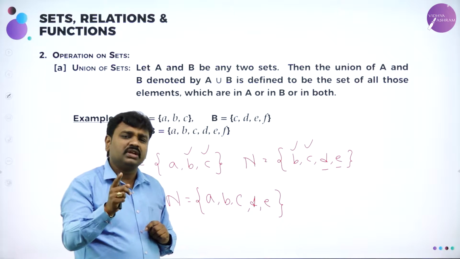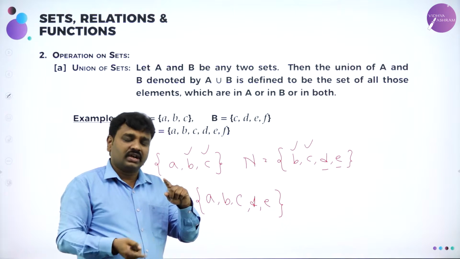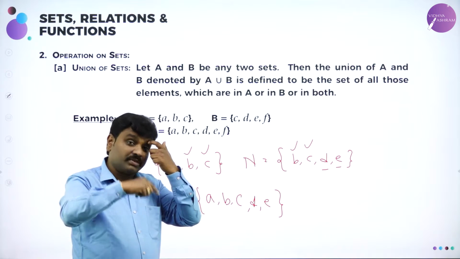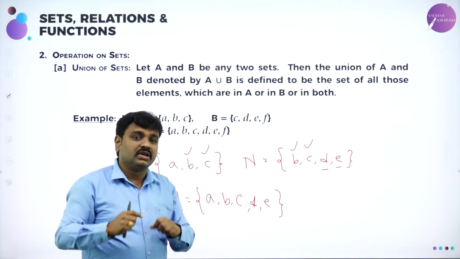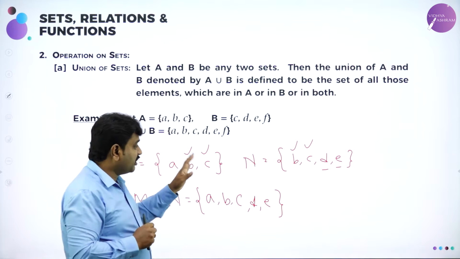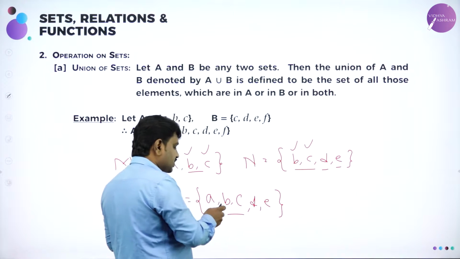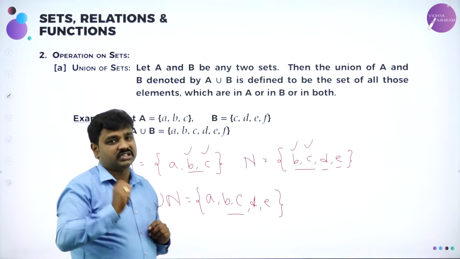What is A union B? Write the elements of A and write the elements of B without repeating them. So write all the elements of A, then write all the elements of B only once. And if any element is repeated, see, b, c is present in both, but you should write only once, that's it. You should take an element only once.